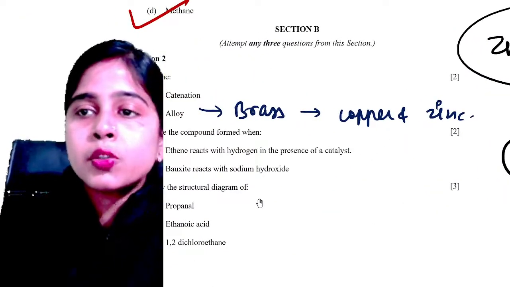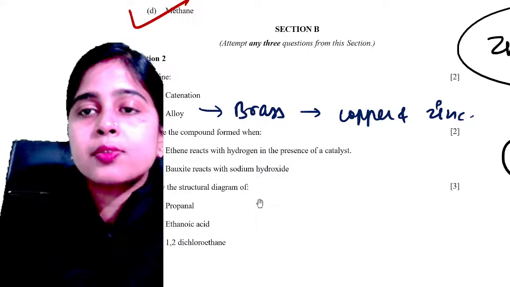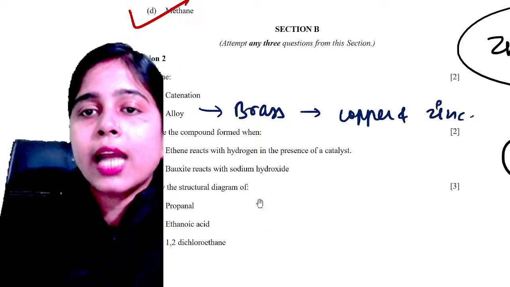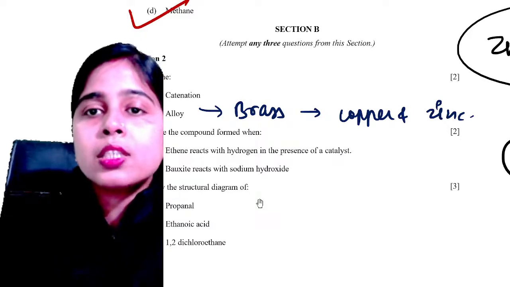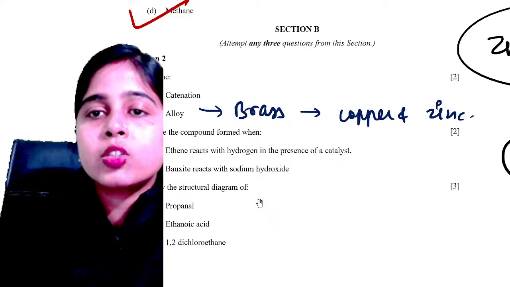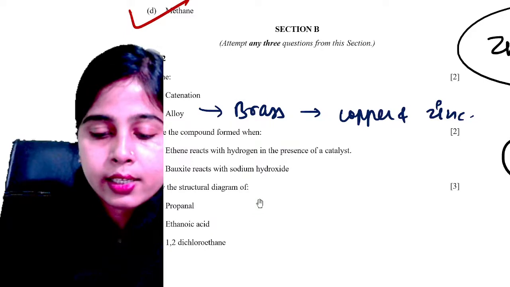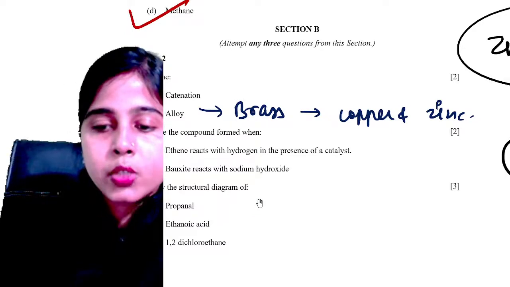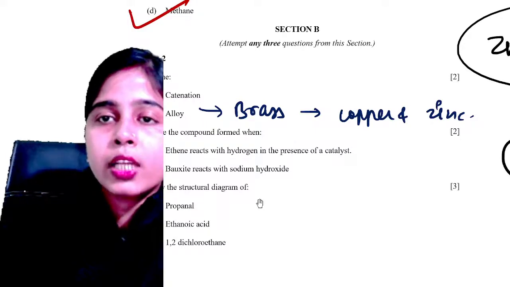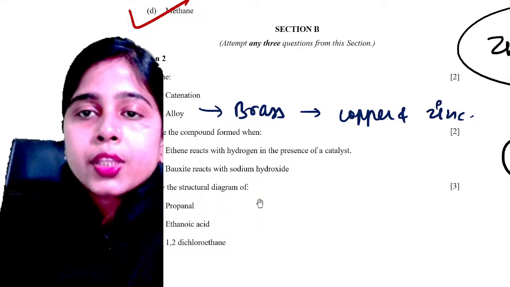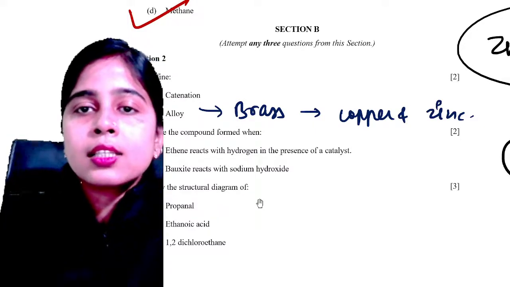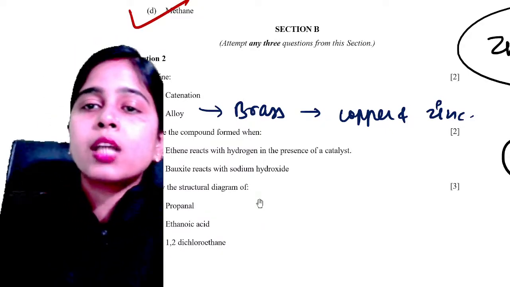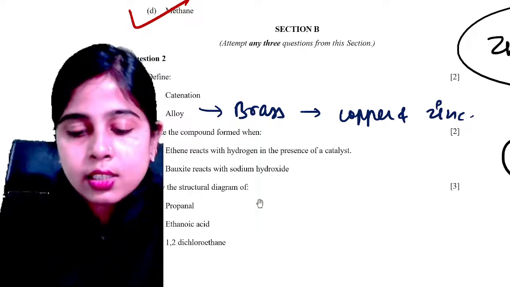Now let's try to name the compound which is formed when ethene reacts with hydrogen in the presence of a catalyst. Yes, very good, Himanshu. Yes, an alloy of aluminium is duralumin. That is also a very good example. So please let me know the answer. Name the compound formed when ethene reacts with hydrogen in the presence of a catalyst.